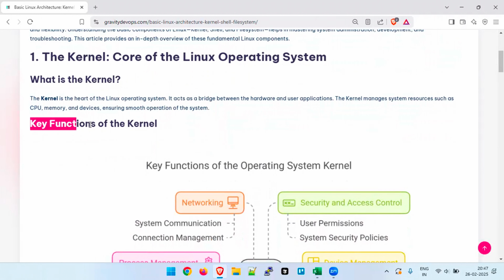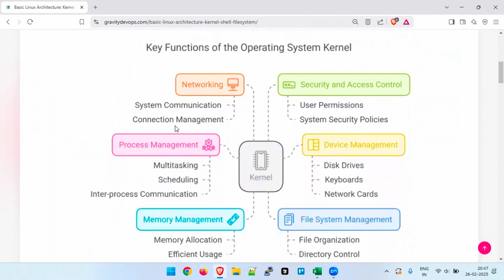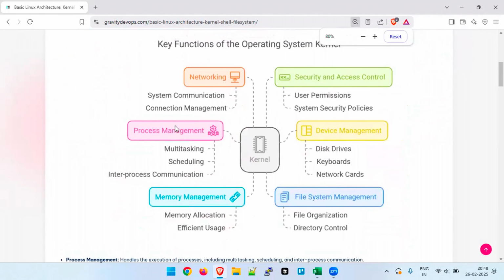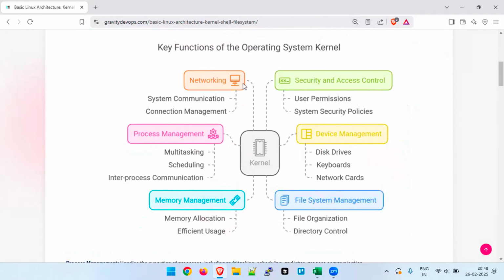So let's see some key functions of the kernel, right? I have a diagram, and in the diagram we will talk about each and everything one by one. So we have the kernel, and let's talk about what it can handle. First thing is networking, right?